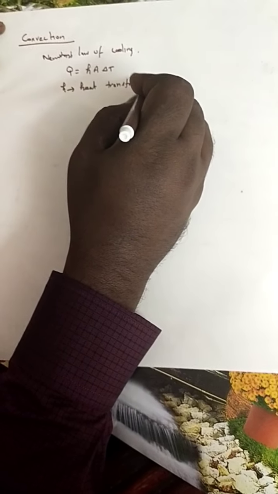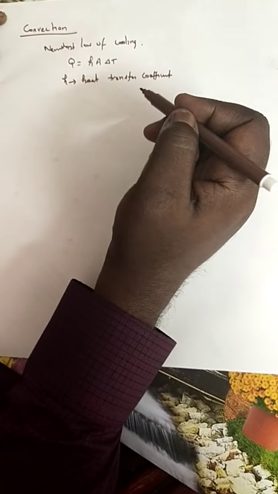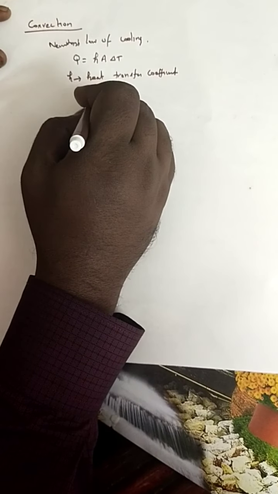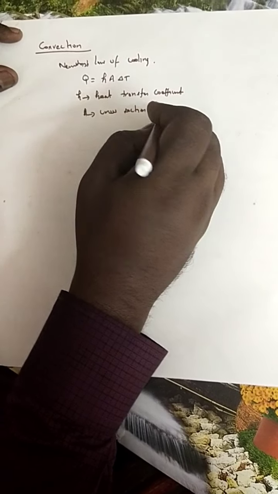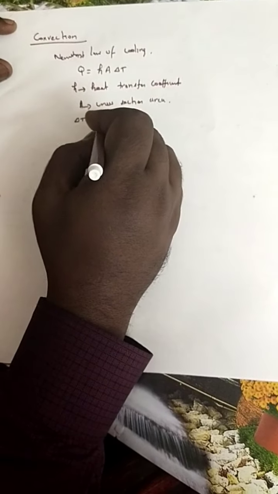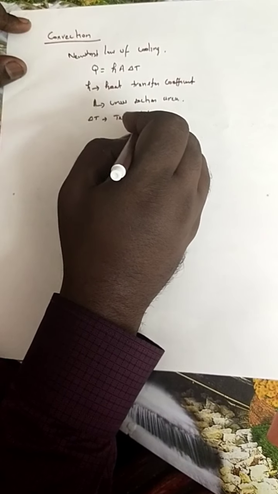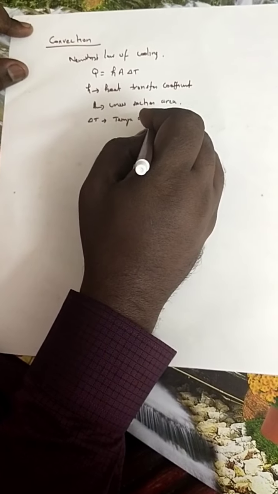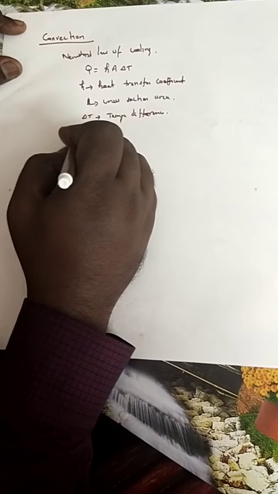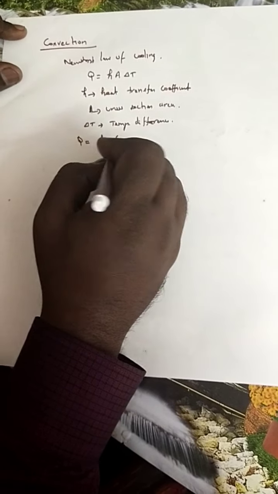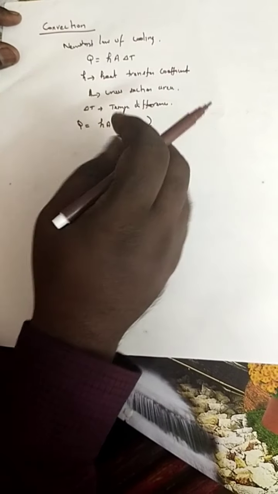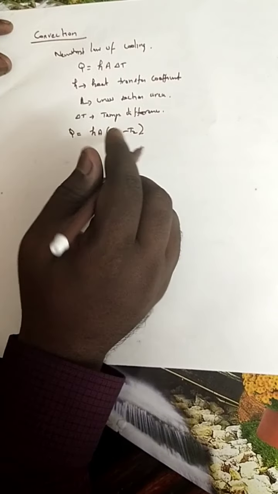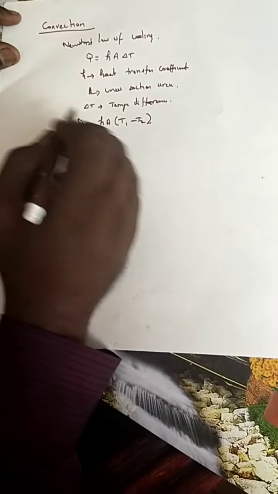A is the cross section area, and delta T is the temperature difference. We can write this as Q equal to hA (T1 minus T2) or (T2 minus T1), which means only the numerical value we have to consider.